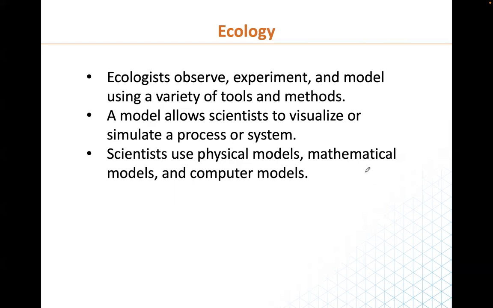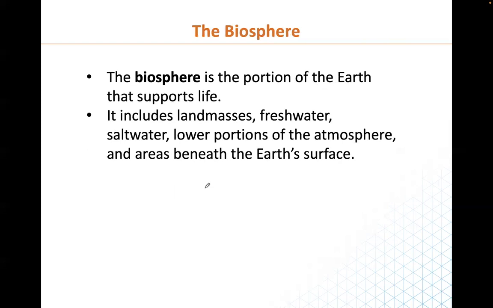Models allow scientists to visualize or simulate a process or a system. For example, the movement of the Earth on its own axis. They actually use a model to make us understand. And many other things which we have in science, we use models to understand them in a better way. Scientists can use a physical model. They can also use a mathematical model. They can as well use a computer model. All of these are the kinds of models scientists can use to solve the problem.